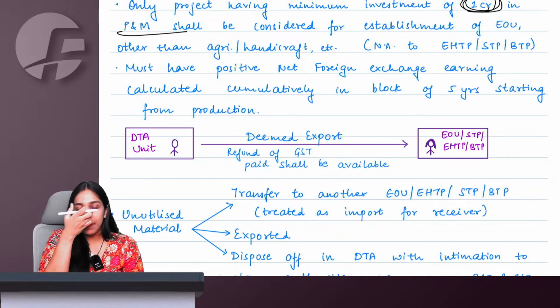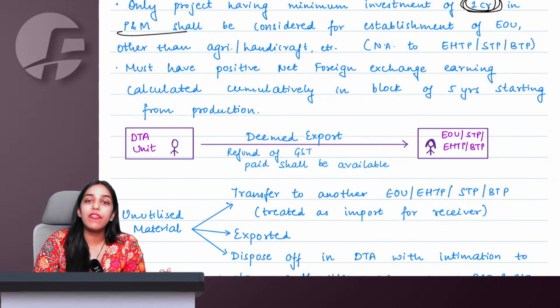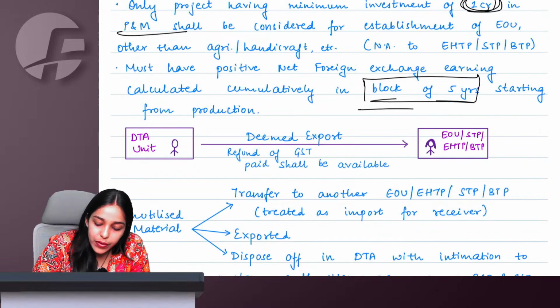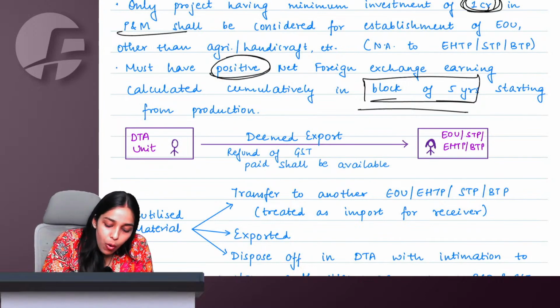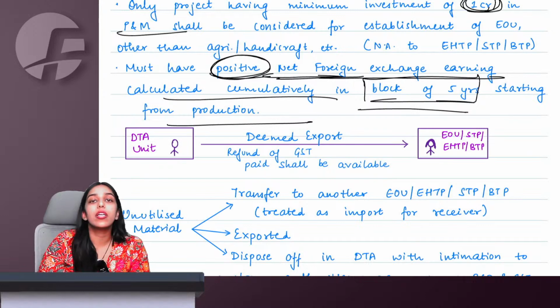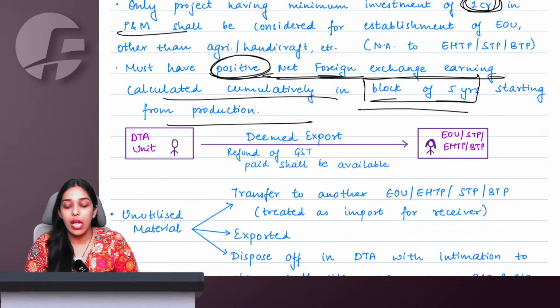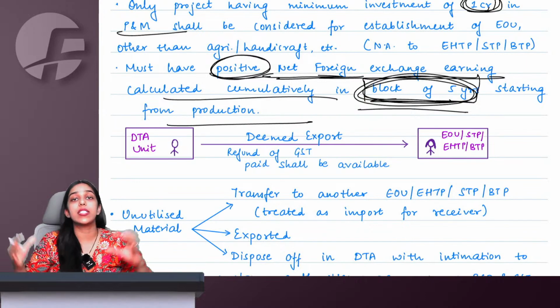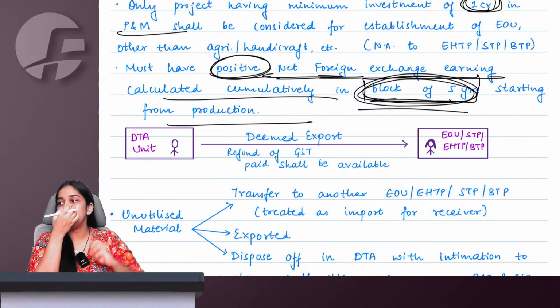So I might need time to recover all the cost and then come to break even. But they are saying it is all fine. But within a block of 5 years, whatever you are paying for imports, your export earning should be more than it. We want a positive net foreign exchange earning from you. And we are not telling you to do this in a period of 1 year or 2 years. We are giving you a full block of 5 years, that for a total of 5 years, whatever you have received should be more than whatever you have paid.